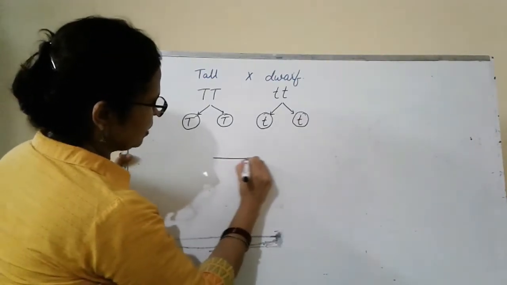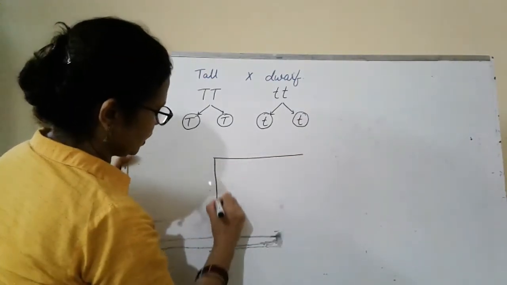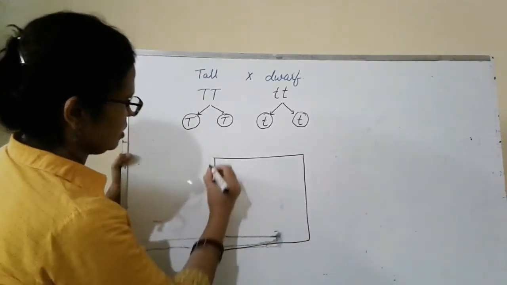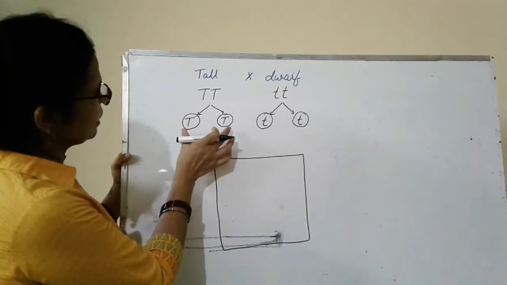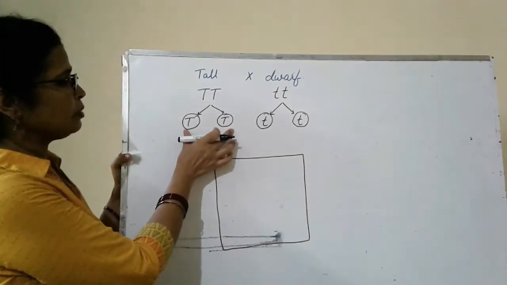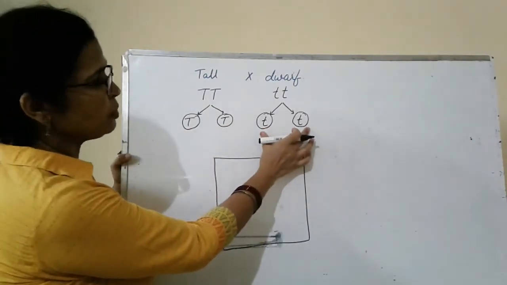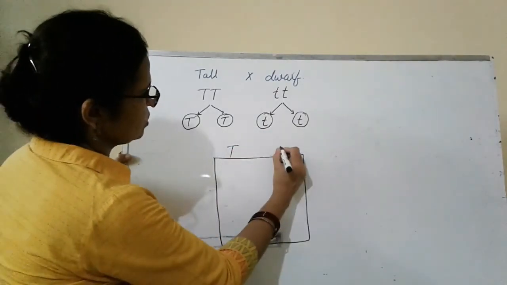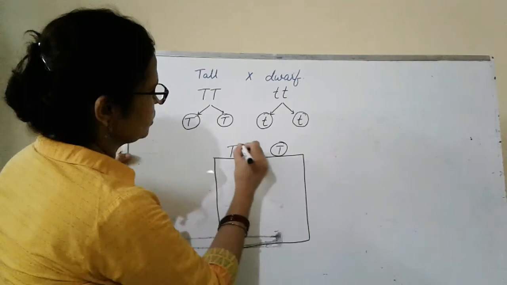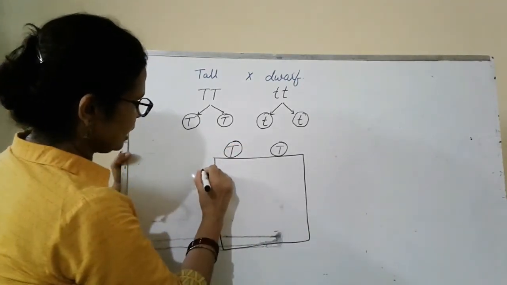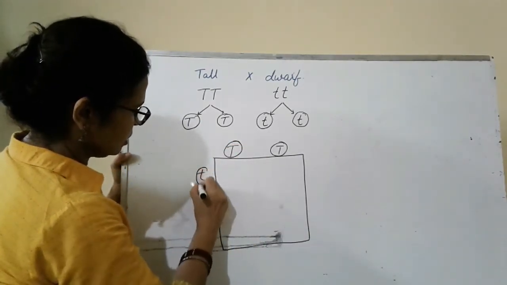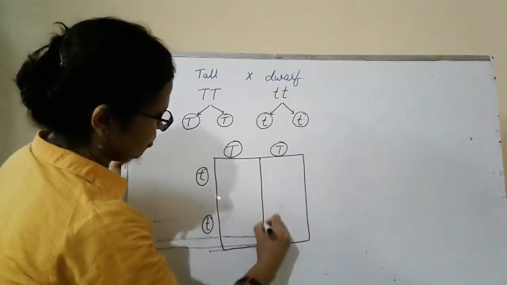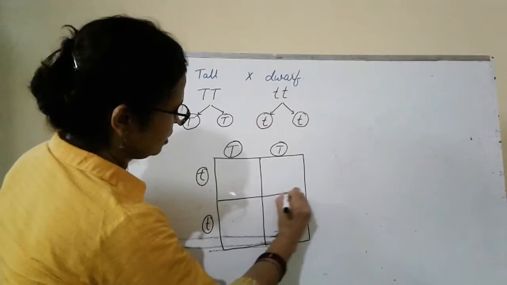These gametes were placed in the Punnett square. If we consider these gametes as male gametes, then the others are automatically female gametes. So one side of the Punnett square has male gametes and the next side has the female gametes, as placed by Mendel.